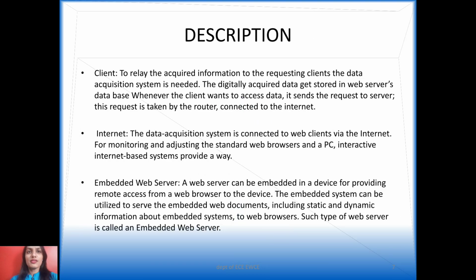The brief description of the block diagram is as follows. The web server is used to relay the acquired information to requesting clients. The data acquisition system is needed. The digitally acquired data gets stored in the web server, and when the client wants to access data, it sends a request to the server. The request is taken by the router connecting to the internet.